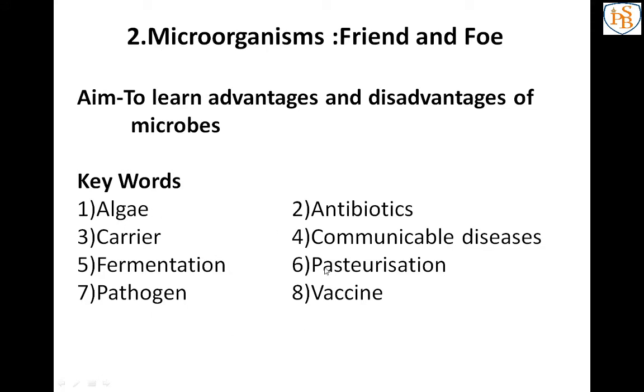So 8 keywords are there. Start writing the keywords one by one. Write the correct spellings of the keywords. Take your time and complete the aim and the keywords.